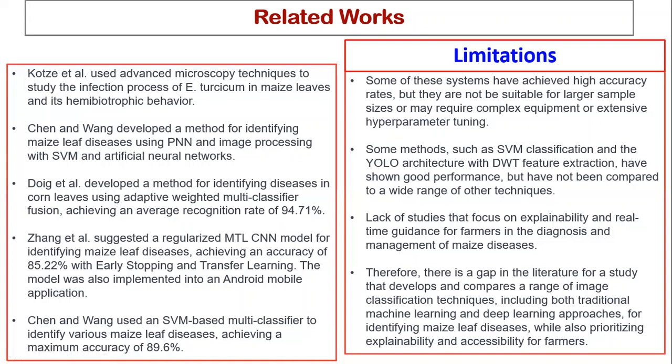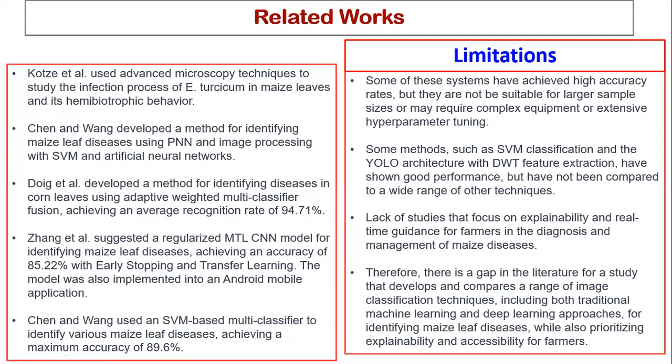And also there is a lack of study that focuses on explainability and real-time guidance for farmers in the diagnosis and management of maize diseases. So far, no explainable techniques have been used to diagnose maize diseases. We tried looking this up and we didn't find any. Therefore, there is a research gap for a study that develops and compares a range of image classification techniques, including both traditional and deep learning.